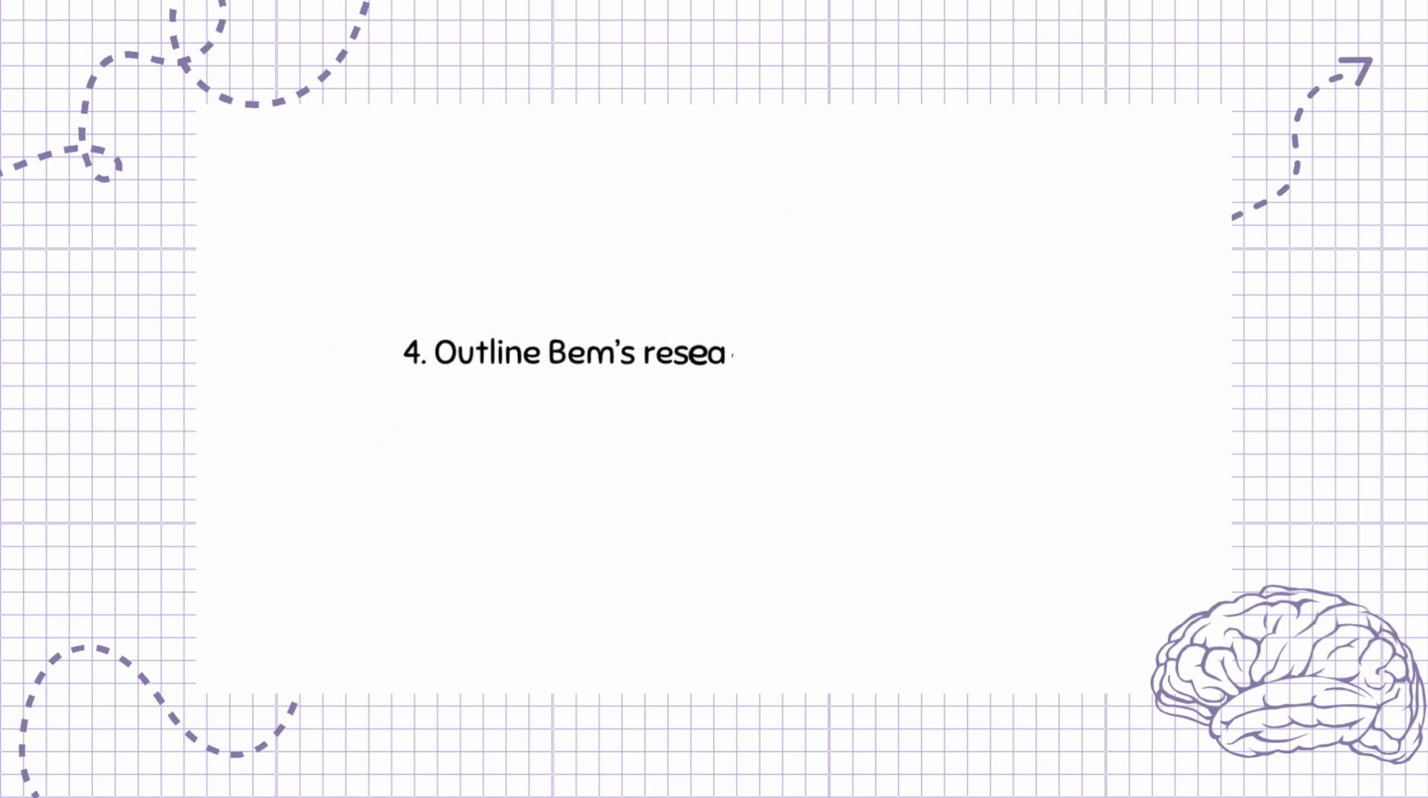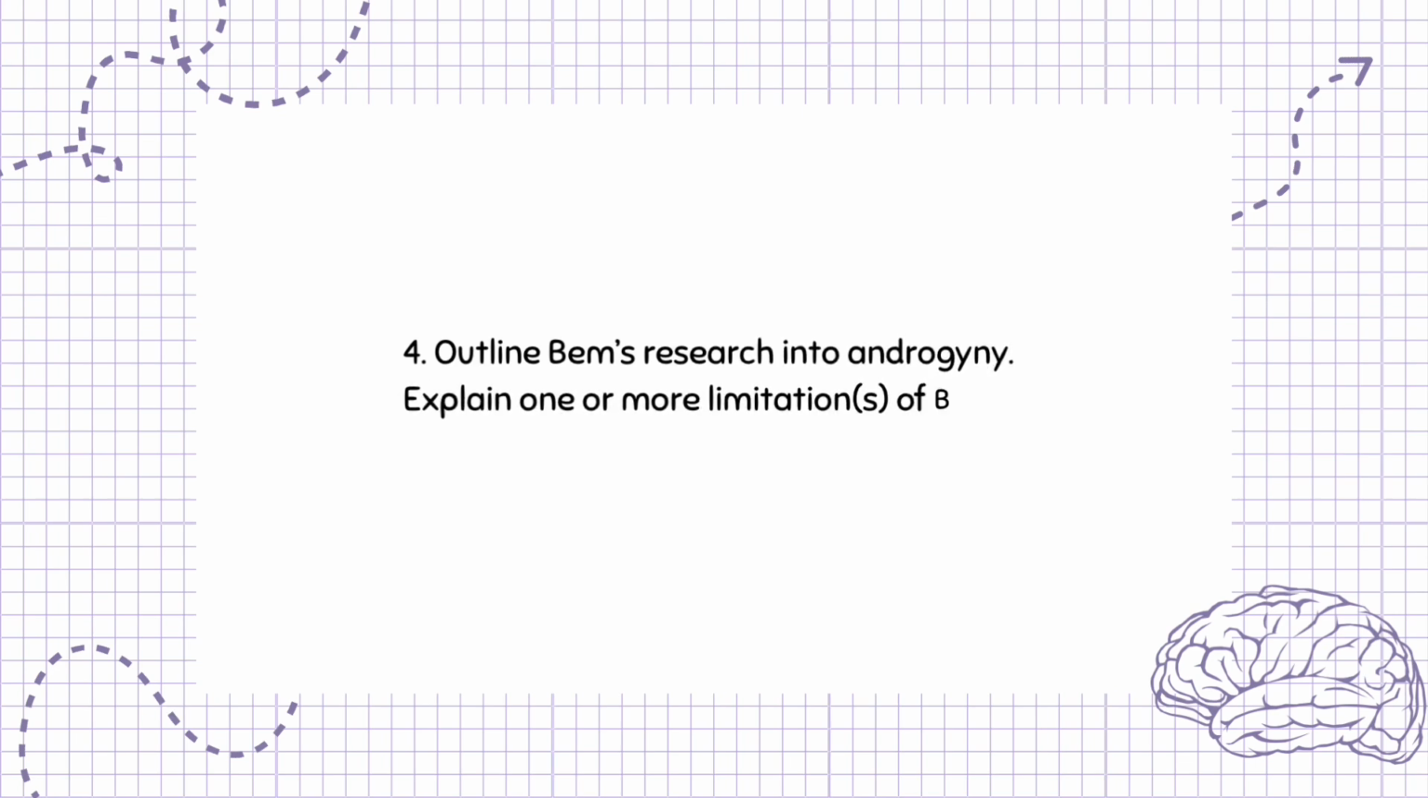Question 4. Outline Bem's research into androgyny. Explain one or more limitations of Bem's research. 8 marks.